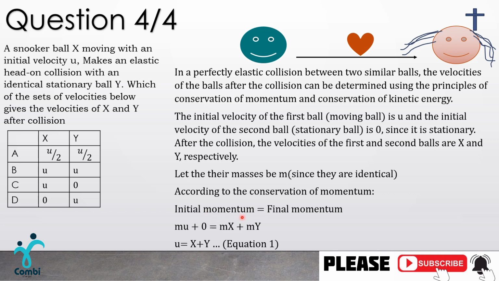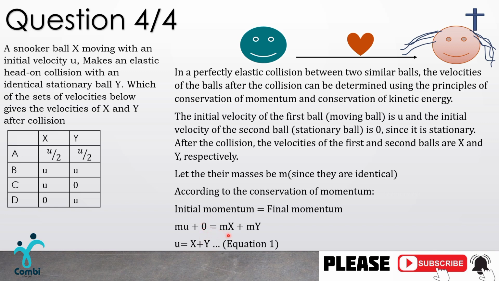So the initial momentum will be the mass of each of these balls times their initial velocities. For the first ball, which is the guy, his initial velocity is u, so you have m times u, plus the mass of the second ball, m, times its initial velocity, which is zero, and m times zero gives us zero.